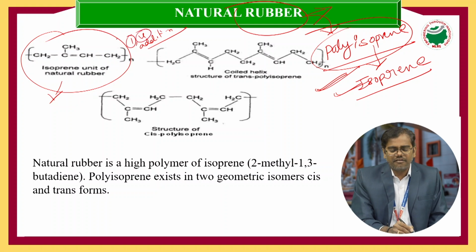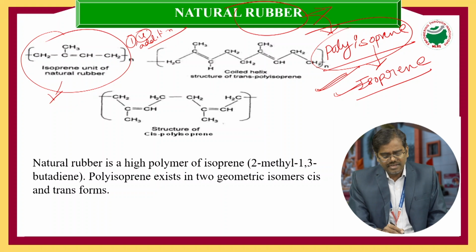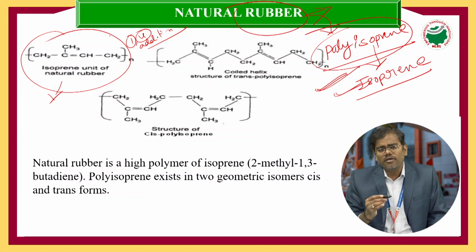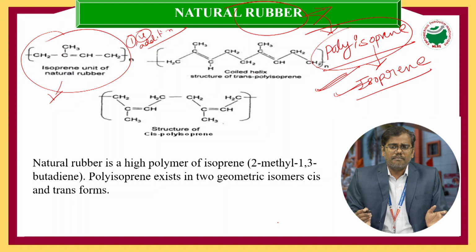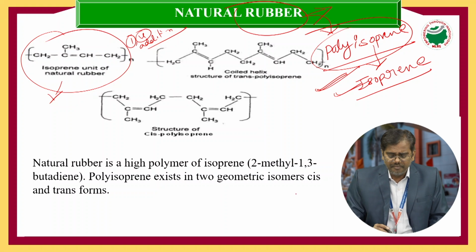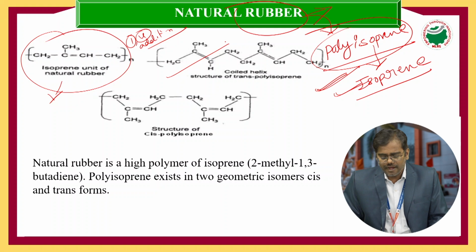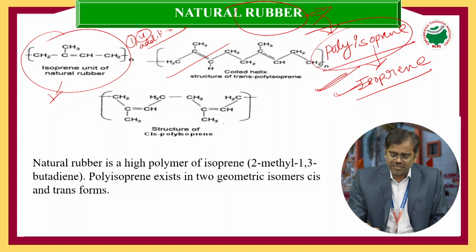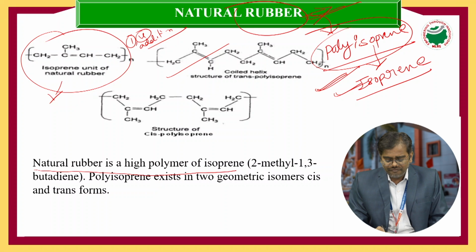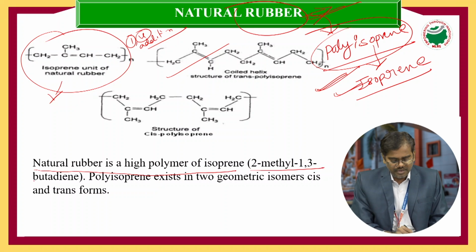The first carbon of one isoprene unit and the fourth carbon of one more isoprene unit combine with each other, and it will form a coiled helix structure of polyisoprene, which is called natural rubber. So natural rubber is a high polymer of isoprene, that is 2-methyl 1,3 butadiene.